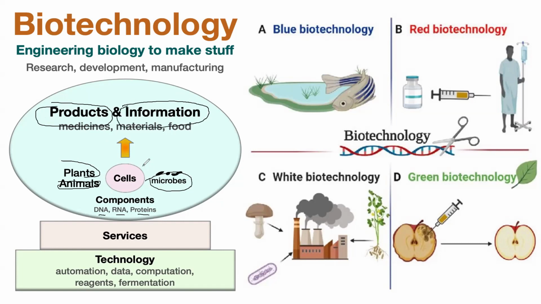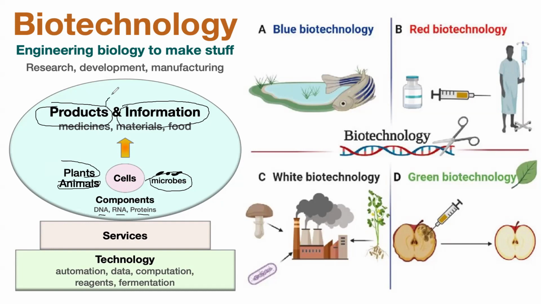So if you use living organisms to generate a product that is beneficial to humans, that is what we call biotechnology. Examples of living organisms that we can use in biotechnology are plants, animals, microorganisms, or components of these organisms, which can be DNA, RNA, or proteins, to generate a product.